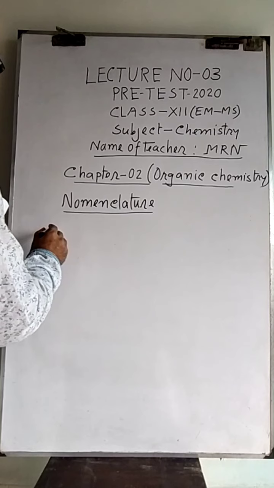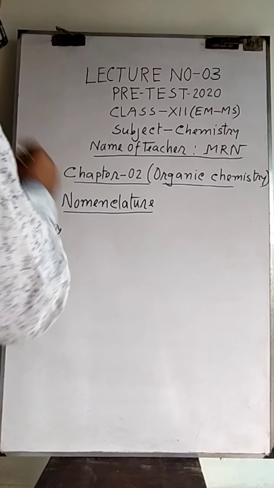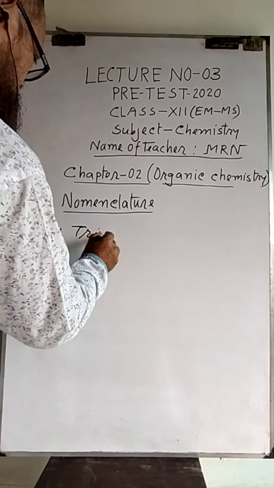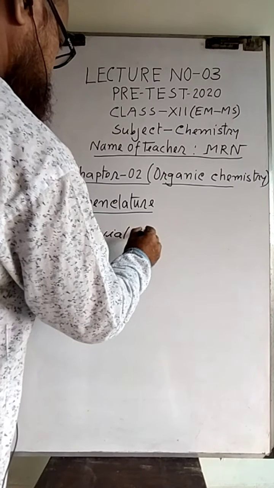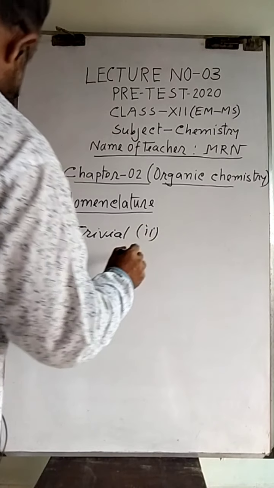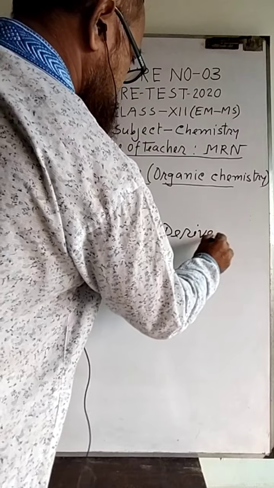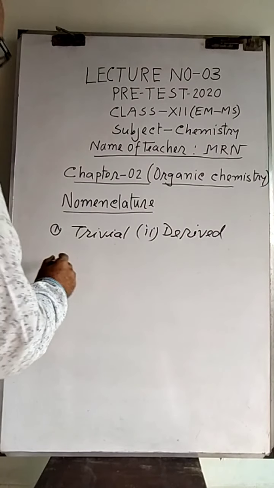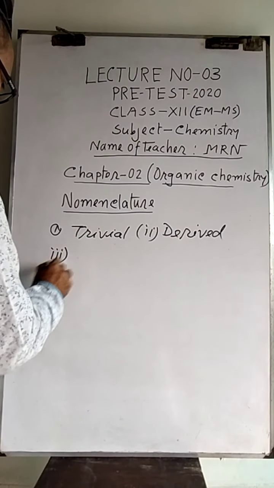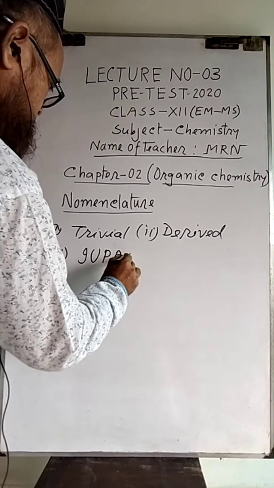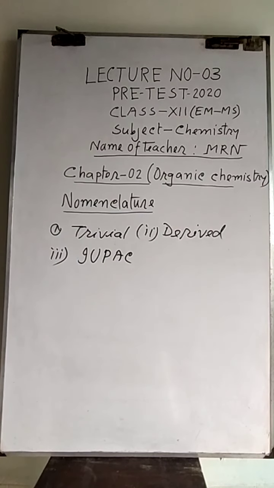There are three methods for naming. Number 1, trivial system; number 2, derived system; number 3, IUPAC. Three methods. Now I am going to explain the trivial system.